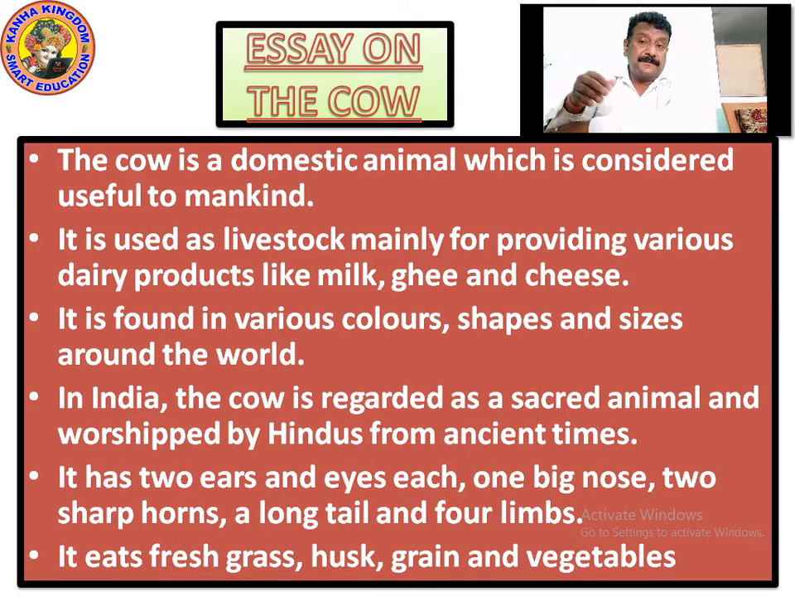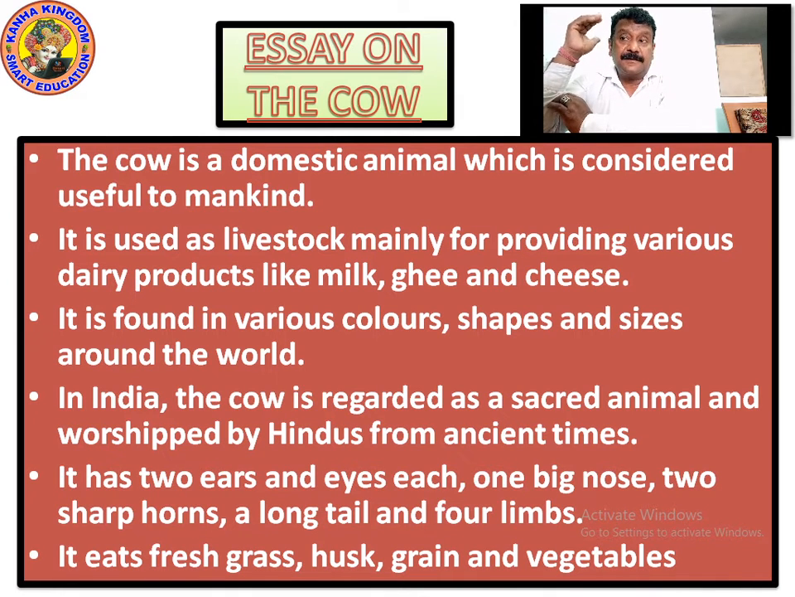In the worship, what all do they use? They put the garlands, they put the dark red powder, kumkum, or the yellow turmeric powder, everything they apply on its forehead, and they worship it from ancient times. From ancient means from forefathers' time, from generation to generation. Ancient is very old times.